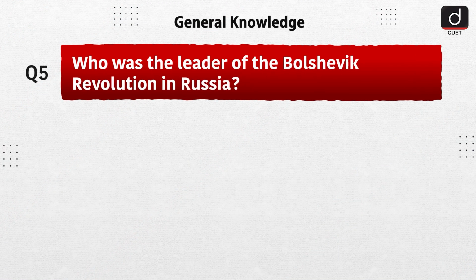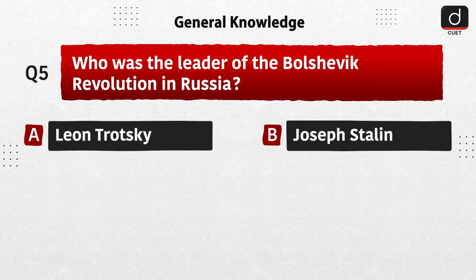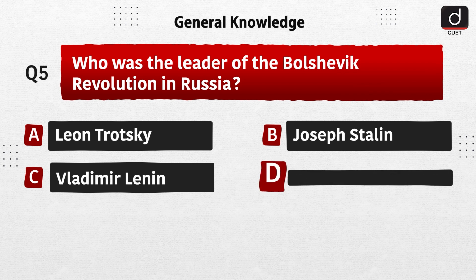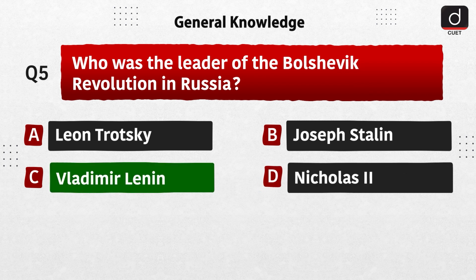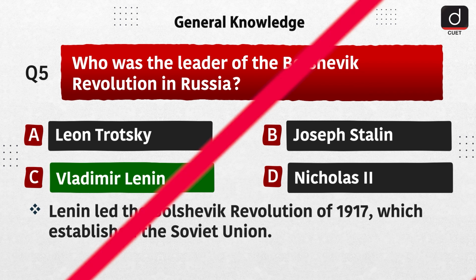Next question is, who was the leader of the Bolshevik Revolution in Russia? Option A, Leon Trotsky, option B, Joseph Stalin, option C, Vladimir Lenin, option D, Nicholas II. The correct answer is option C, Vladimir Lenin. Lenin led the Bolshevik Revolution of 1917, which established the Soviet Union.